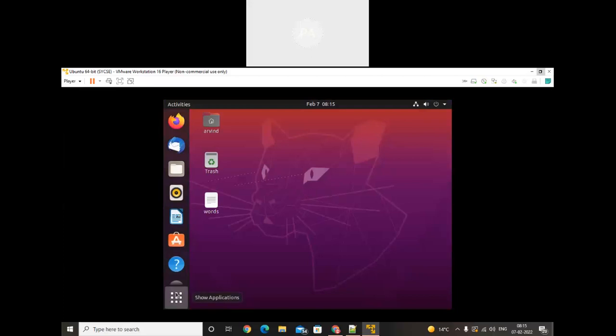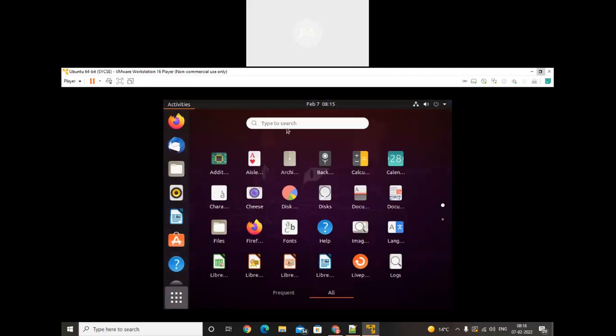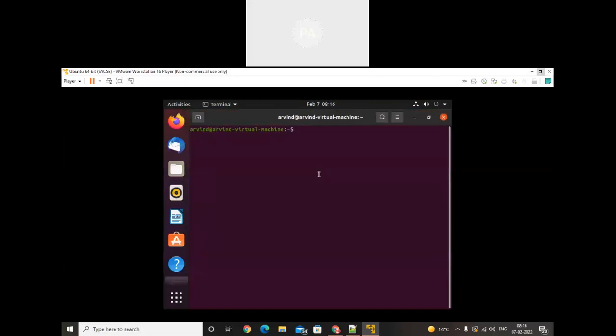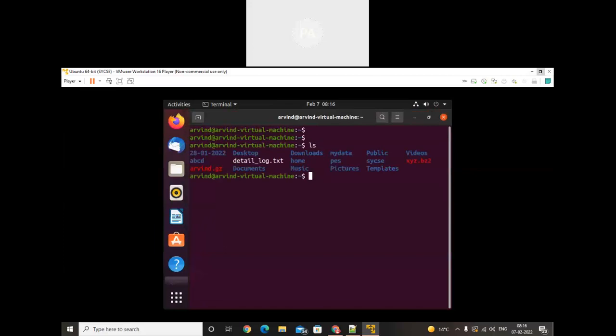So open the terminal. Do ls and see, we have lots of folders. In that we will create one folder with mkdir script example.